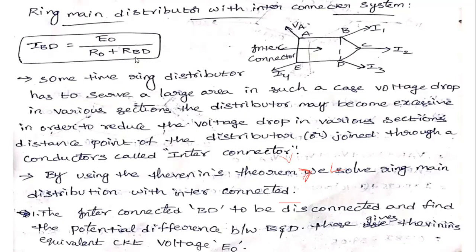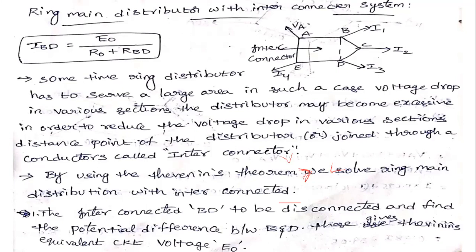Next, this RBD is the load resistance, that is the interconnector resistance. After that, we calculate the interconnector current, that is IBD. Therefore, IBD is equal to V Thevenin by R Thevenin plus R load.